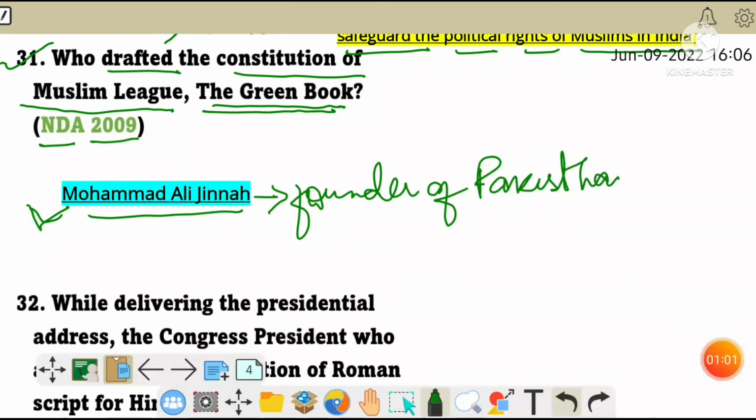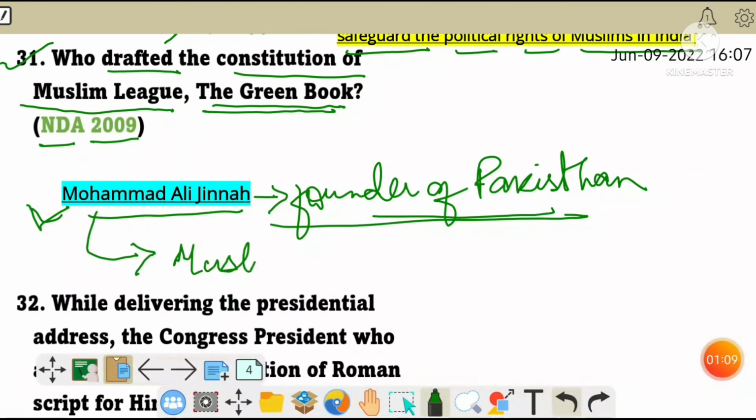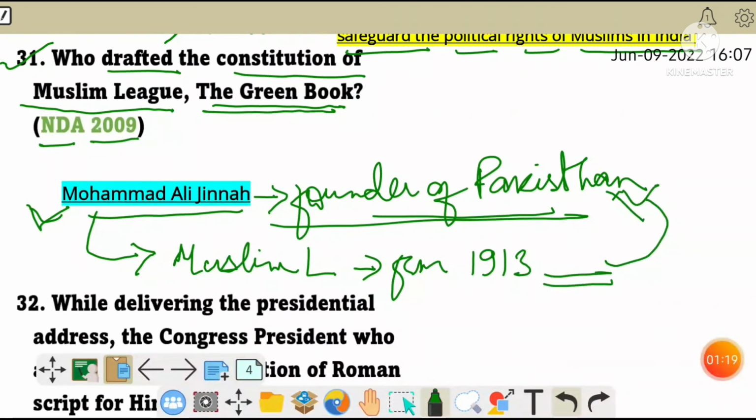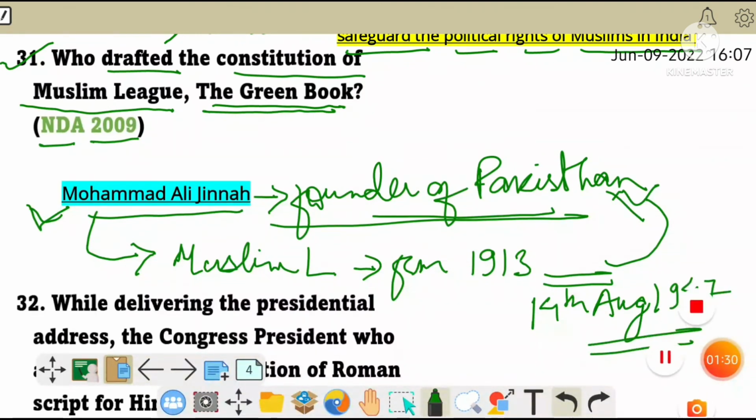Muhammad Ali Jinnah also served as the leader of the All India Muslim League from the year 1913 until the inception of Pakistan on 14th August 1947. So Pakistan was founded on 14th August 1947 by Muhammad Ali Jinnah.